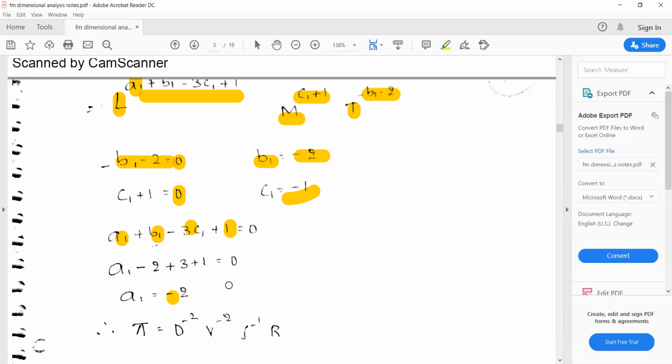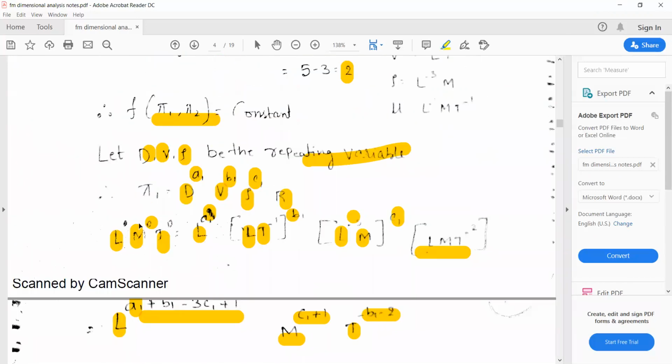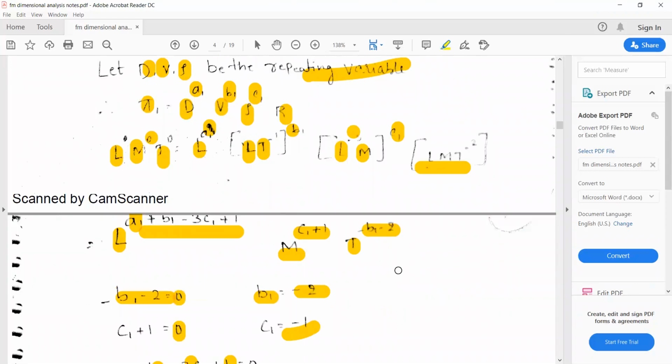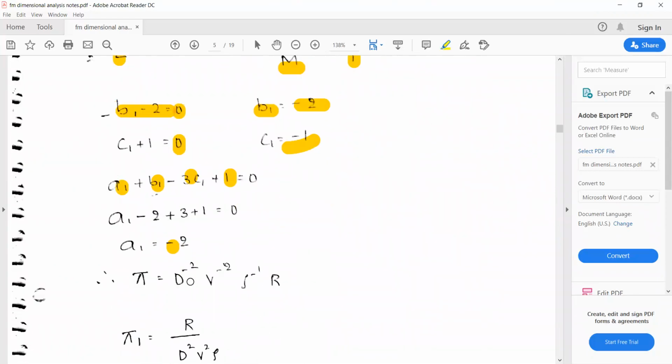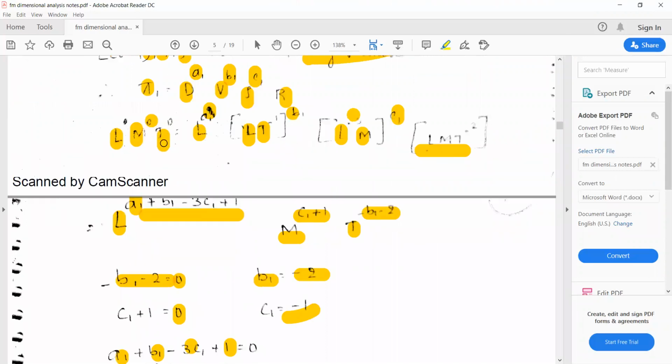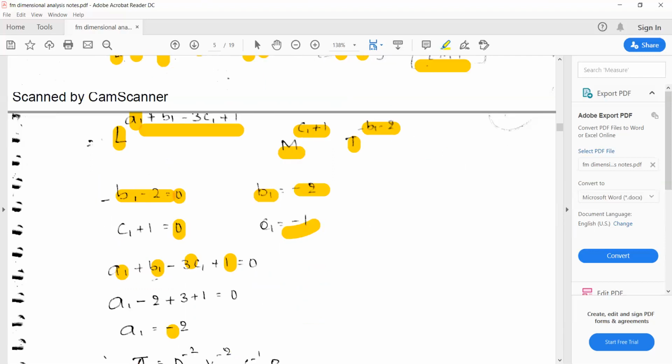So once you get the values of a1, b1 and c1, you can substitute in the pi term. So pi 1 is equal to d to the power of a1, v to the power of b1, rho to the power of c1 into R. So substitute the values of a1, b1, c1 here.